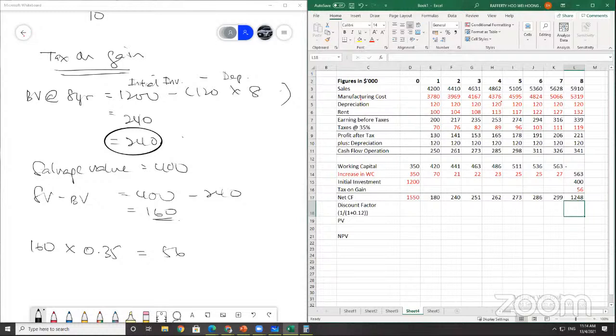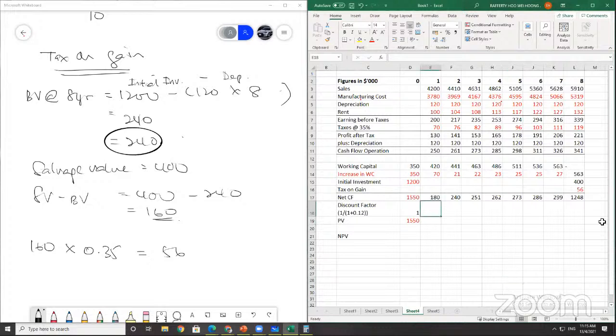So you get 248. To make life easy, to straight away count the present value, you can use the discount factor. In year 0, there's no discount factor, power of 0, so divided by 1. Your present value here will be 1550. The rest will be discounted backwards. That means 180 divided by 1.12 power of 1, and so on and so forth.